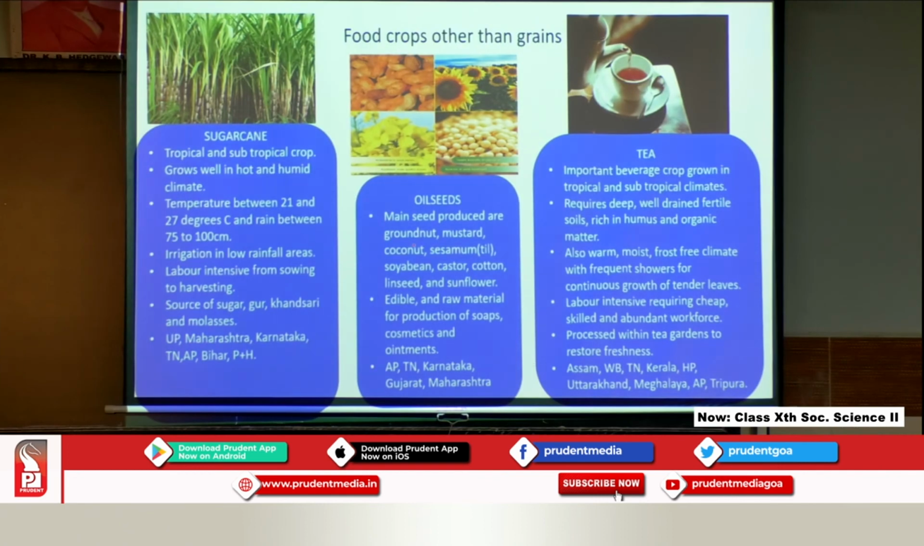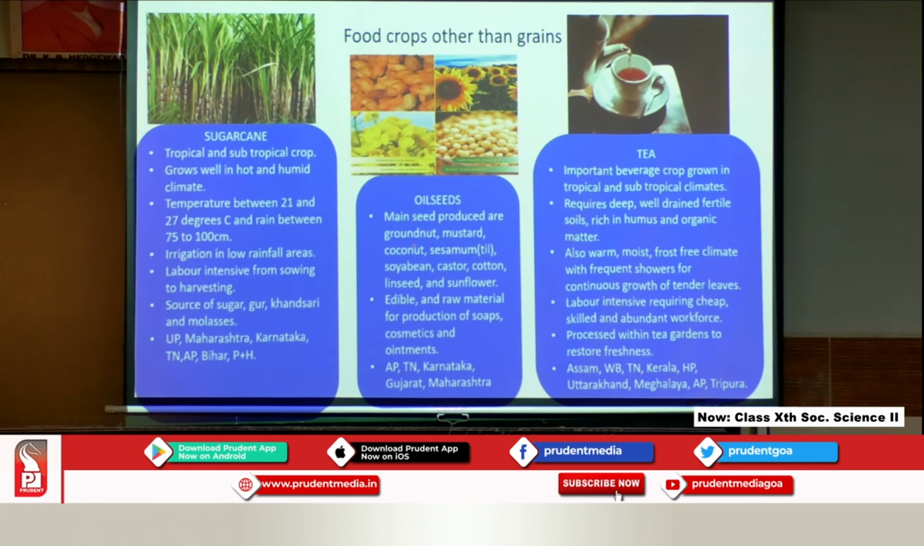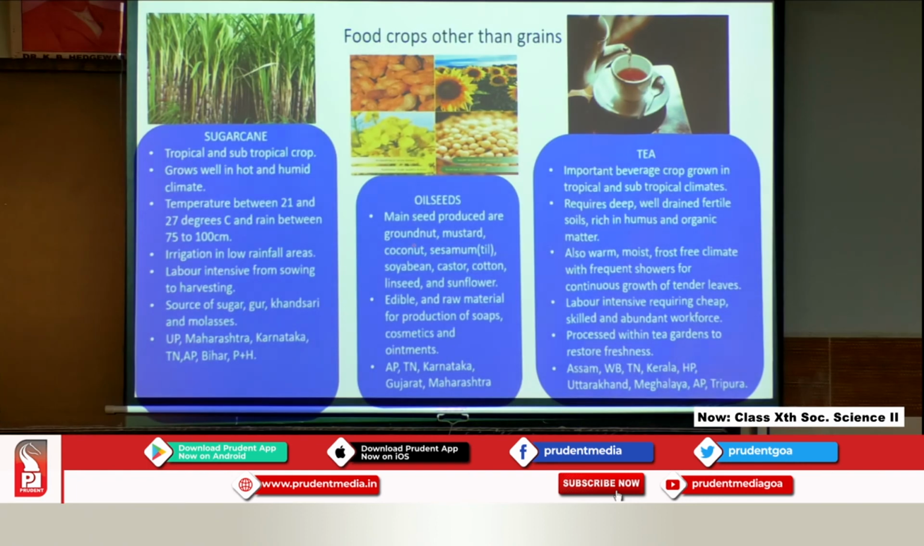Tea. Tea is an important beverage crop which grows in the tropical and the subtropical region, just like sugarcane. It requires deep, well drained, fertile soils which are rich in humus and organic matter. Therefore, you will always find tea growing on the slopes of the land, because it cannot retain water; the water should run down. So, it requires deep, well drained, fertile soils which have humus and organic matter.